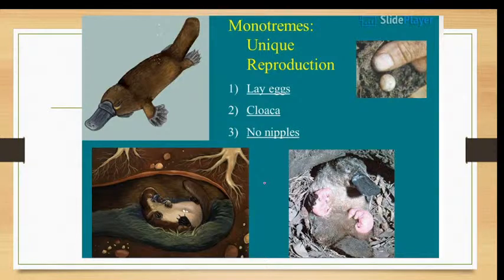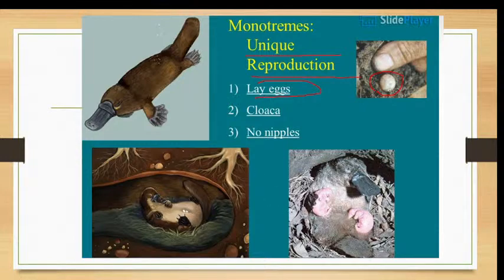that they lay eggs. The monotremes or the prototherians, the character is that they lay eggs. That is a unique type of reproduction. They lay eggs. So you can see here they lay eggs. Small eggs are laid. Leathery eggs are laid by this duck-billed platypus as well as the prototherians, and the babies are very small and they are taken care of by the adults.